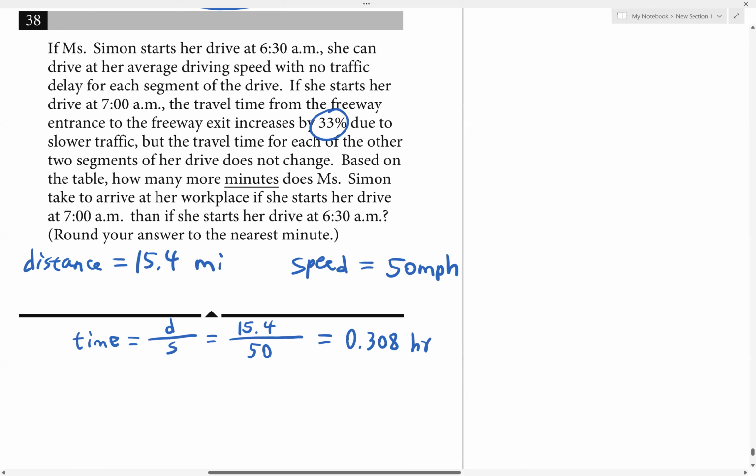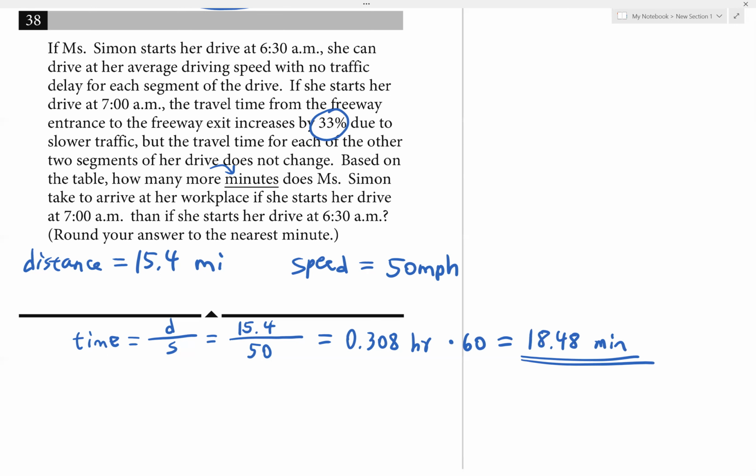And for this question, they even underlined that we want to know how many more minutes she takes. So we can do a unit conversion here, and we need to know how many minutes this is. If you convert from hours to minutes, you multiply by 60. So 0.308 times 60 gives us the number of minutes, which is 18.48 minutes. So without any traffic, that's how much time it takes her to drive from the freeway entrance to the freeway exit.